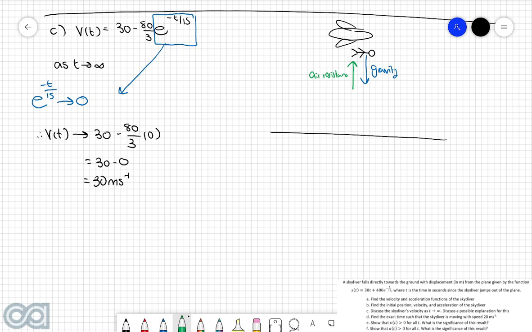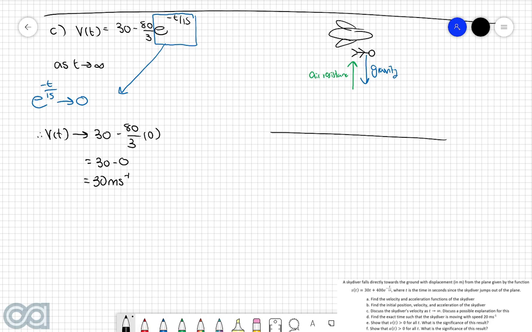And the interesting thing about air resistance is that the faster you travel, the more effective air resistance is. So you can imagine gravity is going to be pulling this skydiver further and further down, and they're going to be picking up speed. But because they're picking up speed, the air resistance is also going to be pushing them further and further up. Eventually the force due to gravity is going to balance with the air resistive force. So even though the person's still falling, they're not going to pick up any more speed, because the air resistance will be pushing them back up so much that they can't take on any more speed.